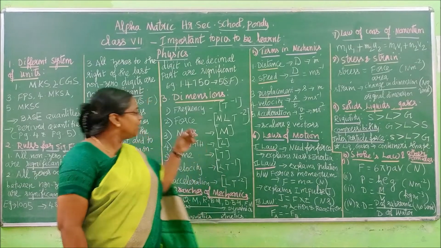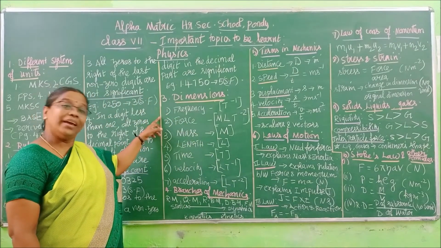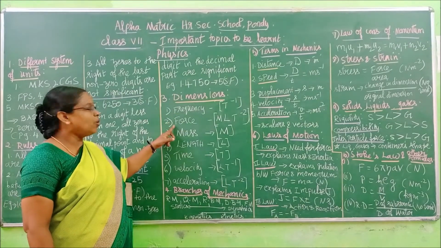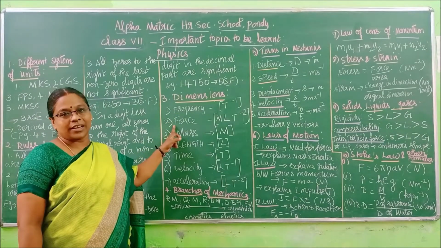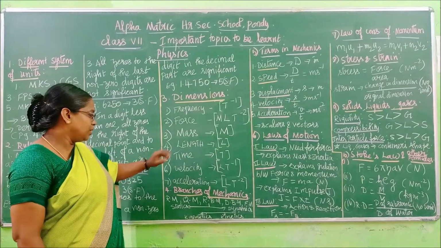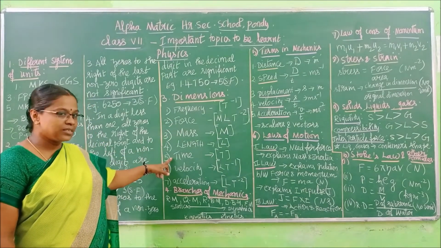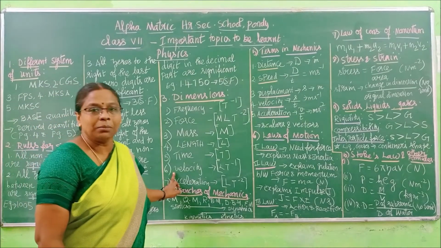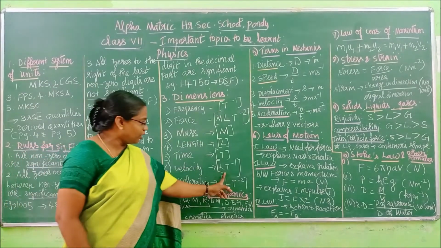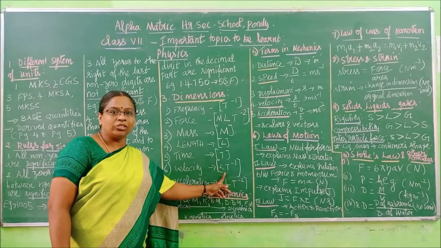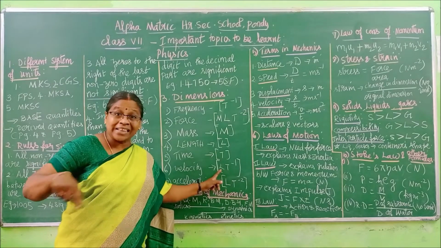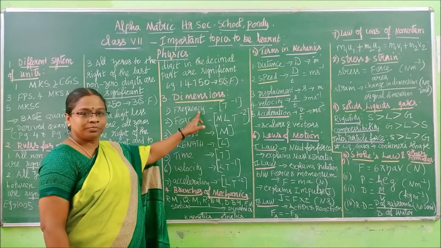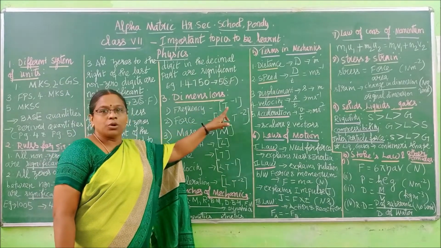First write out the basic formulas; I will say them again. Frequency is 1 by time. Force is mass into acceleration, F is equal to ma. Mass, length and time don't have any formulas. Velocity is displacement by time. Displacement means length, so length by time.